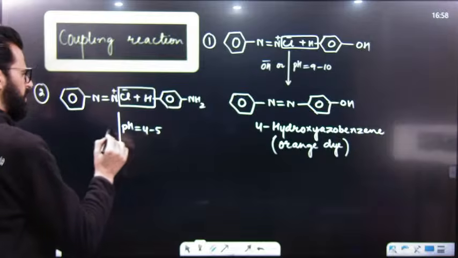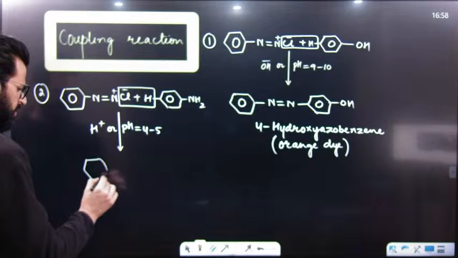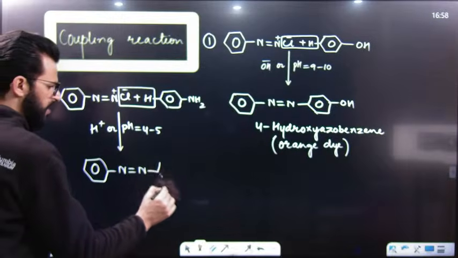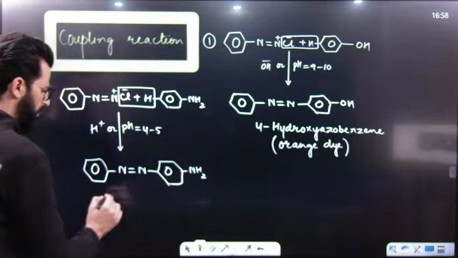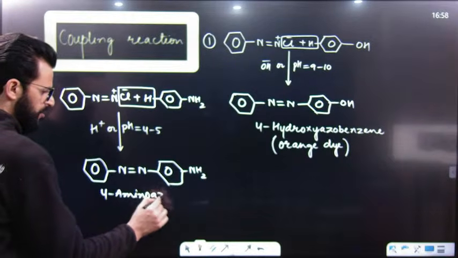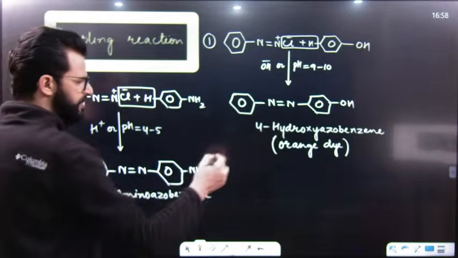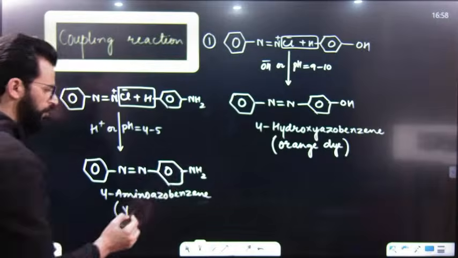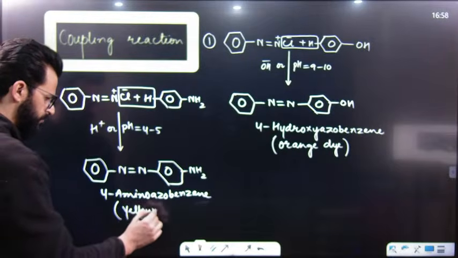That means generally we can say in acidic medium this reaction takes place, and it results in the formation of once again an azo dye, and this azo dye is known as 4-amino azobenzene. That was 4-hydroxy azobenzene. This is 4-amino azobenzene. This is an azo dye, this is also an azo dye, but that is having orange color. This is having yellow color.